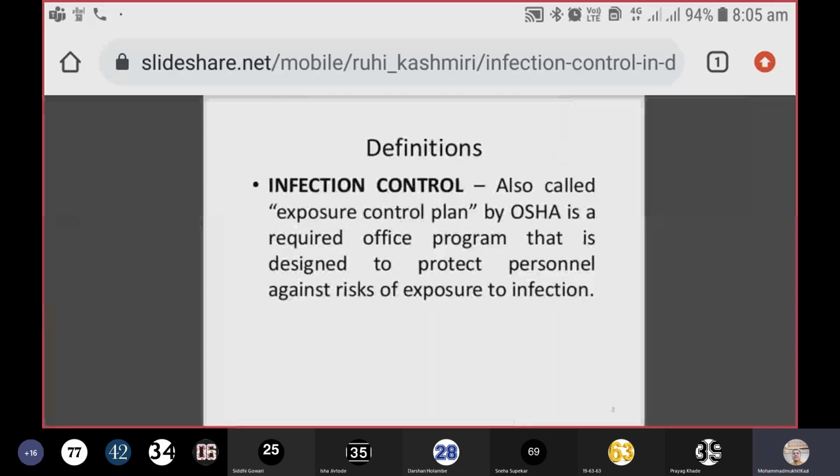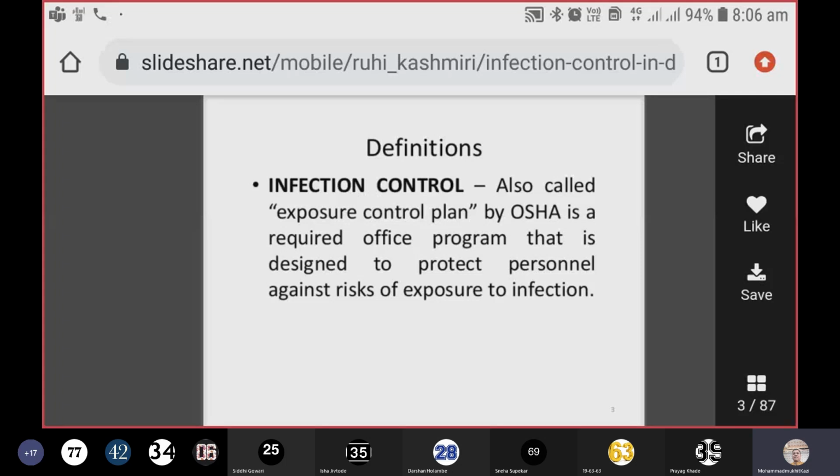So coming to the definition of the infection control, also called as exposure control plan by OSHA. This is an international organization for occupational health hazard, hospital acquired infections. It is a required program that is designed to protect personnel, that is healthcare workers, from the risk of exposure to the infection.